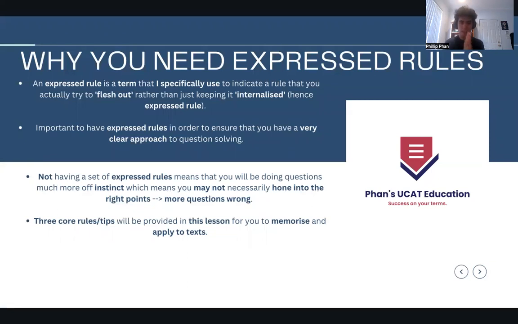I'm going to start by simply explaining what an express rule actually is. It's not an official UCAT term. It's a term that I personally use. The idea is that it's a rule where you want to flesh out something, to physically, tangibly describe it with words, as opposed to keeping it internalized. It's not like you just think, okay, yeah, that makes sense, this is what I do. Or when you answer a true, false, can't tell question, you think, yeah, that kind of looks true, without actually thinking about why it is.